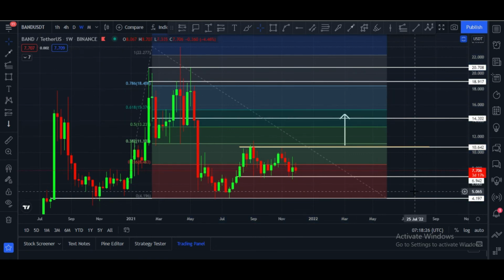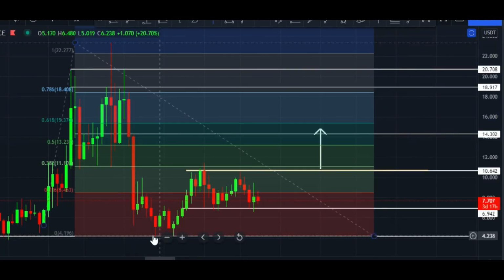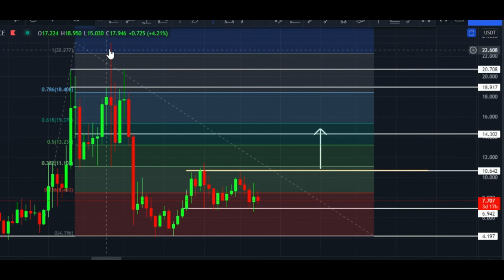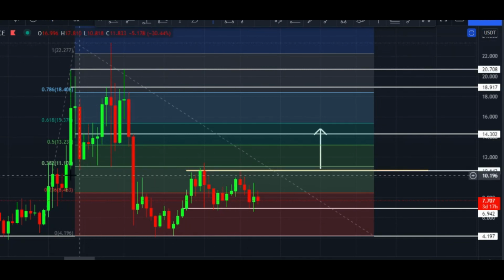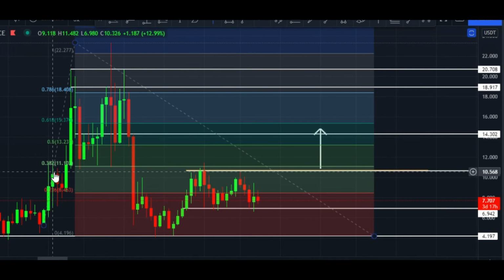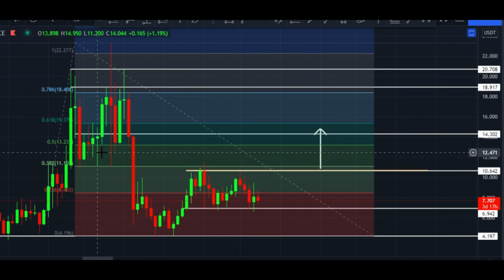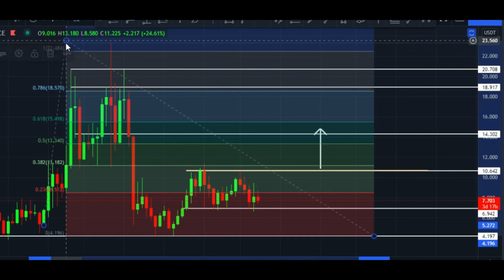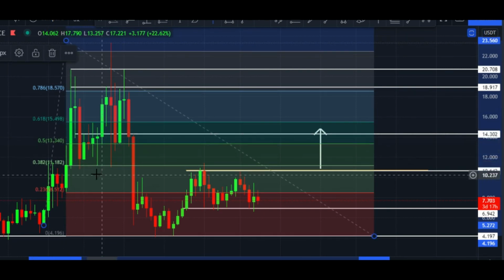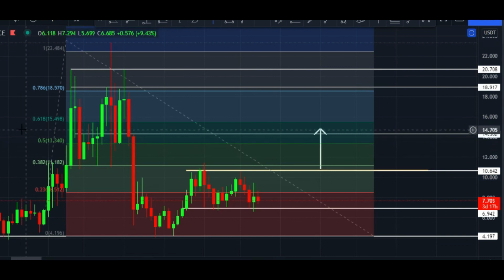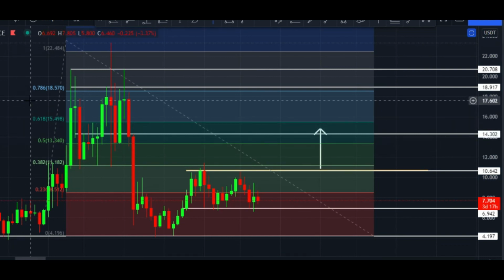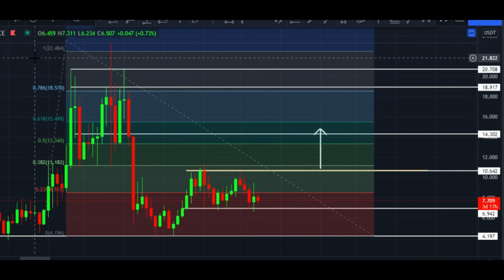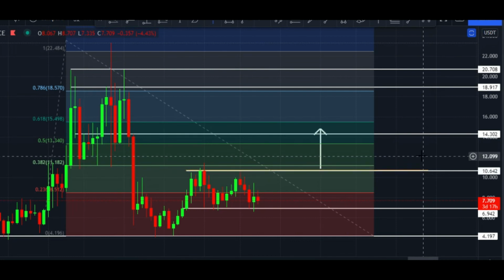Here you can see we are still in bearish zone, and we have to wait until it crosses this zone. This zone 0.38 Fibonacci level, which is at $11 price area. Once it crosses this, in that case next area is 0.5 Fibonacci level, which is at $13 price zone, and after that 0.61, which is at $15 price zone, after that 0.78, which is at $18 price zone, and after that one, which is $22 price zone.